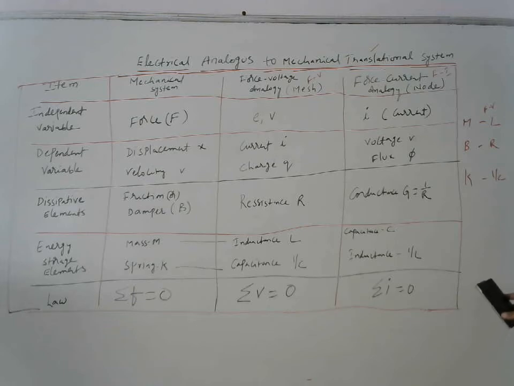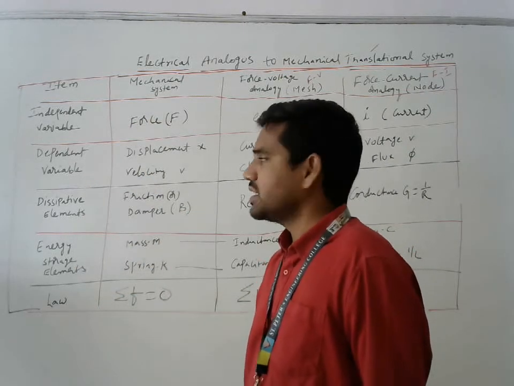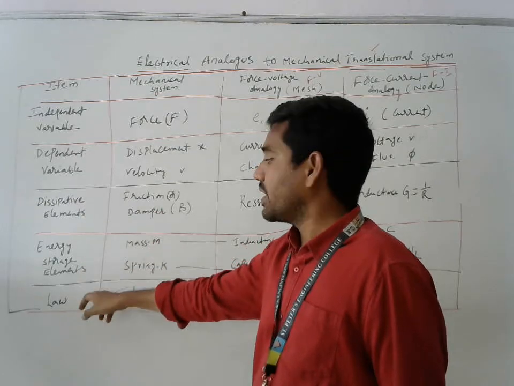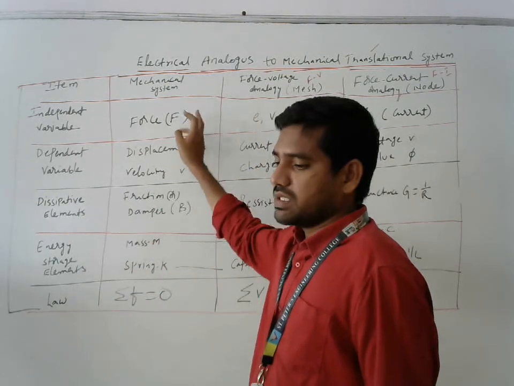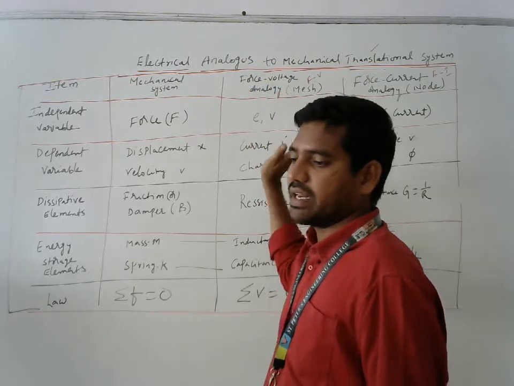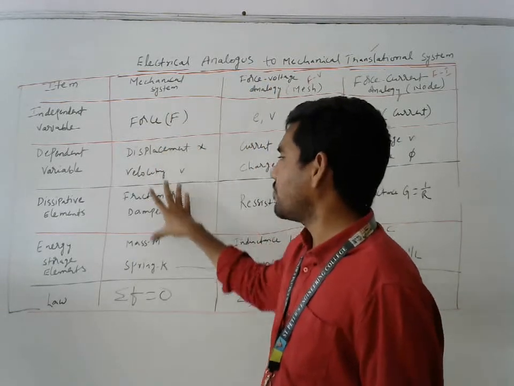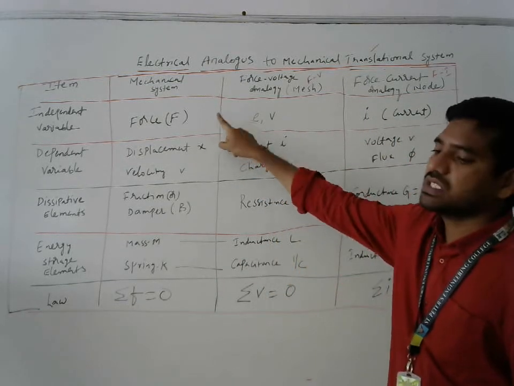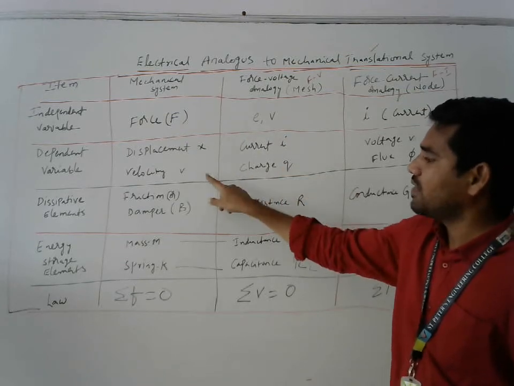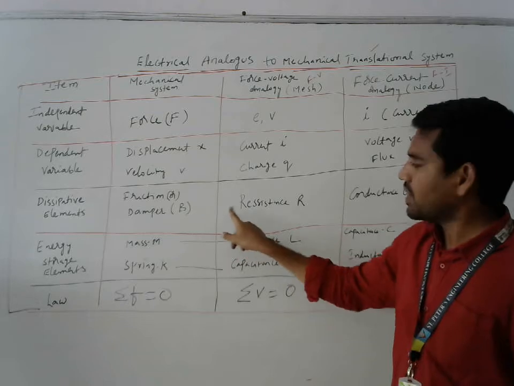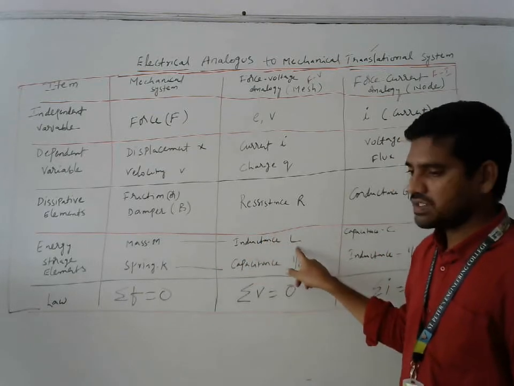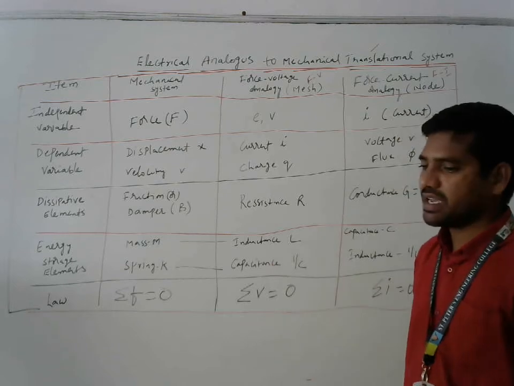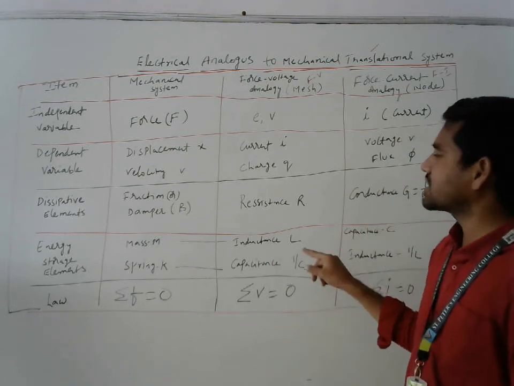Now we can go with one problem. How are we going to do it? I think it is a very simple table. These are the items or elements: independent variable, dependent variable, discrete element, energy storage element, law, mechanical system, force voltage analogy, force current analogy. All these values you replace. If he asks for force voltage analogy, you need to replace force F with V, X with Q, velocity V with I. Friction or damper will be replaced with resistance R, mass with inductance, spring with capacitance 1 by C. If you ask the same thing in force current analogy, just change.